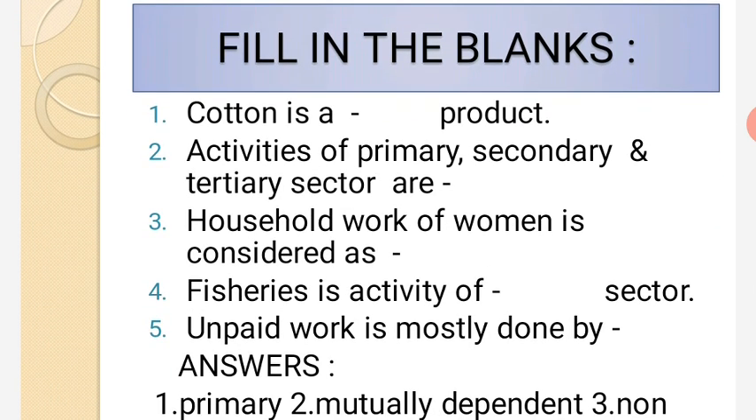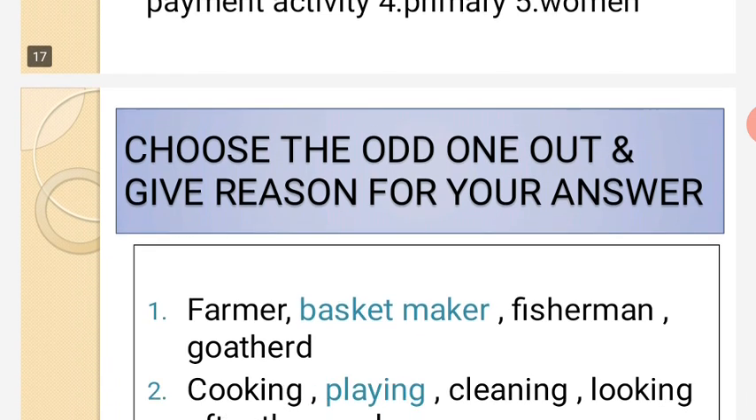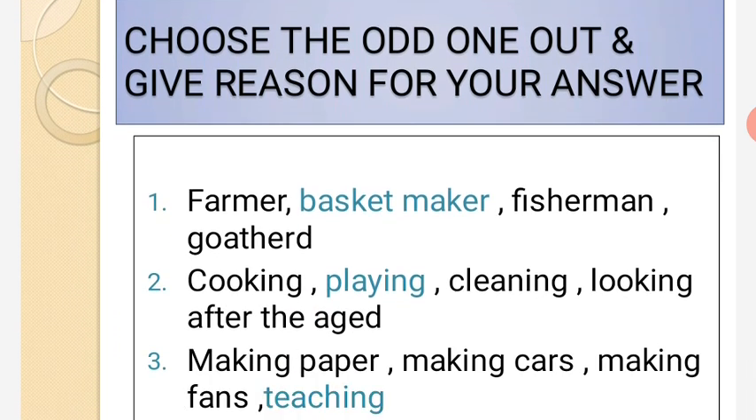And see the fill in the blanks, you have to also do. Cotton is a dash product. Answer will be primary product. Next one: activities of primary, secondary and tertiary sectors are mutually dependent. Next one: household work of women is considered as which activity? Non-payment activity. Next: fisheries is an activity of which sector? Primary sector. Last one: unpaid work is mostly done by women.